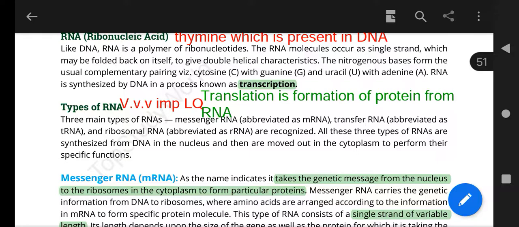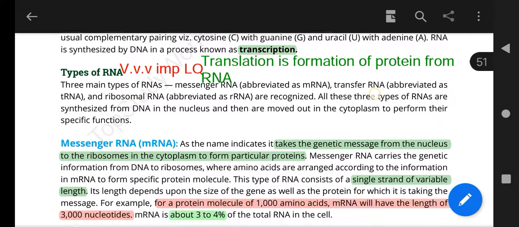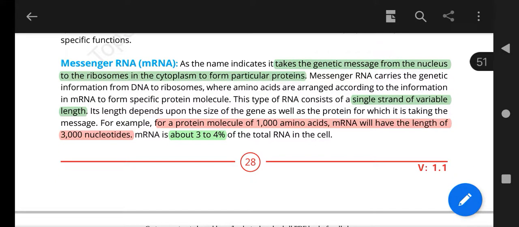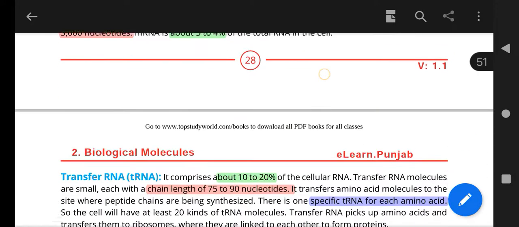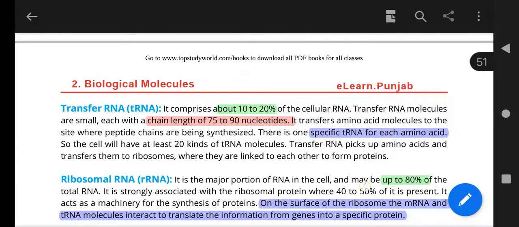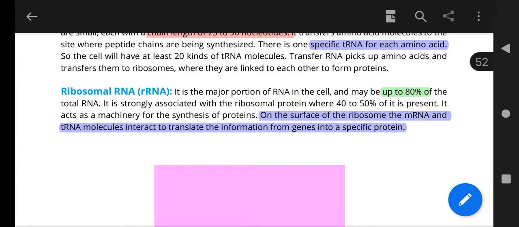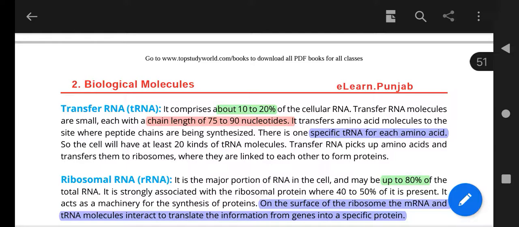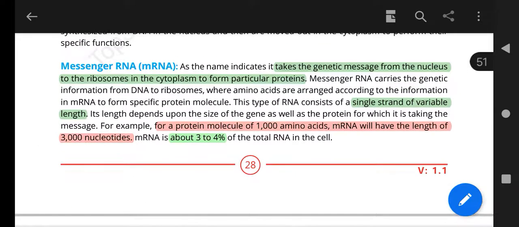We will discuss in chapter 4 what the nuclear pores are when we discuss the structure of the nucleus. Messenger RNA, the major thing is that first of all you should know it is only 3 to 4%, and transfer RNA is just 10 to 20% of the total RNA in the cell, and ribosomal RNA is 80%. You can say ribosomal RNA is most abundant, then less is present in transfer RNA, and then messenger RNA.